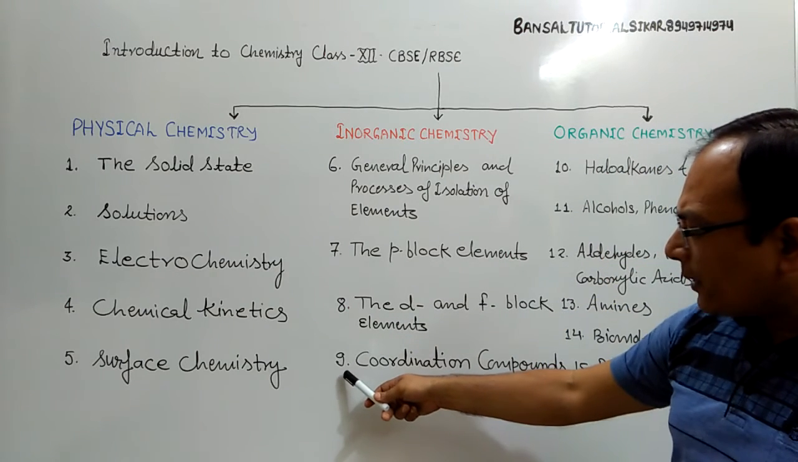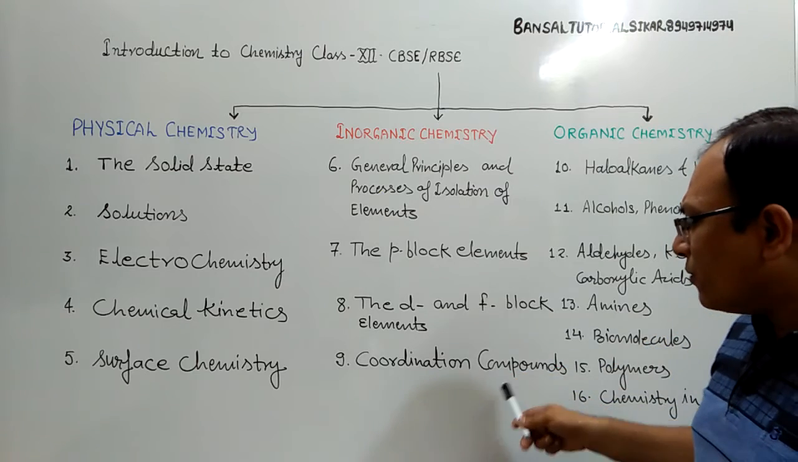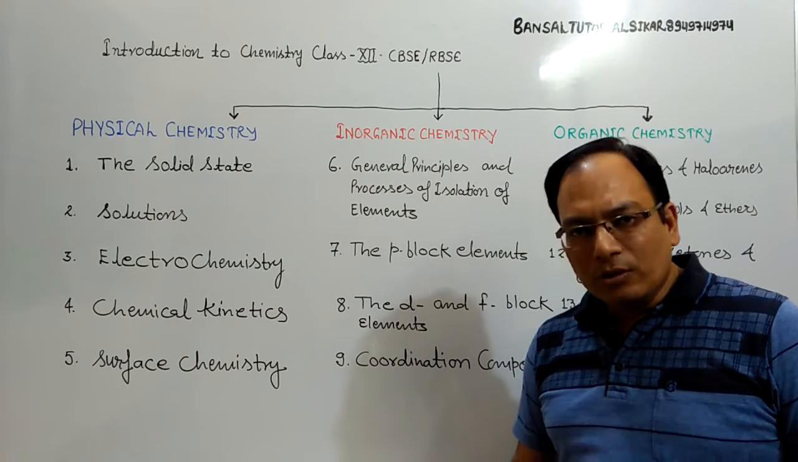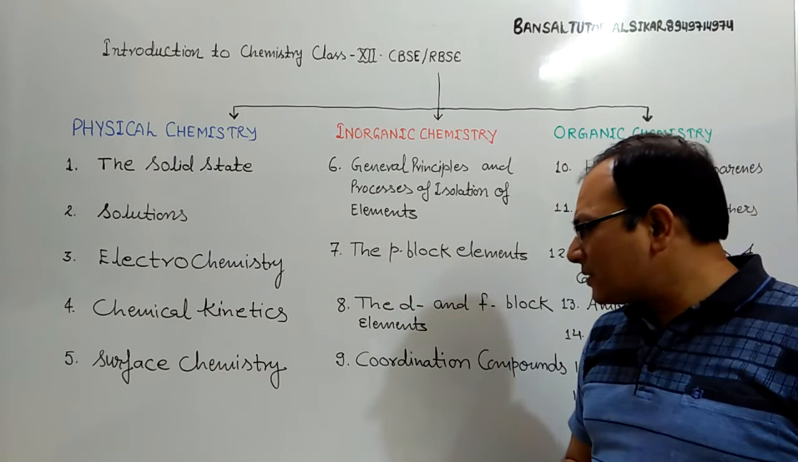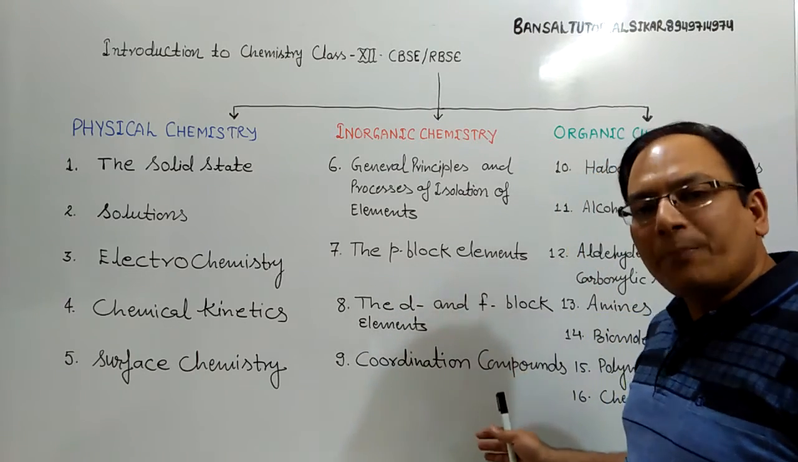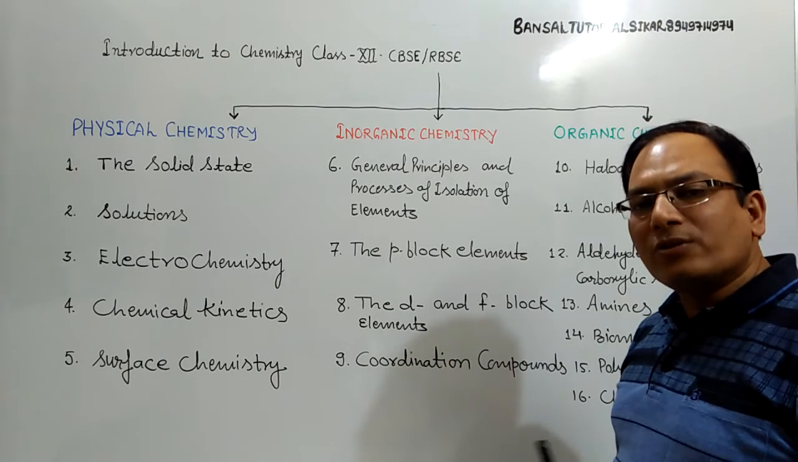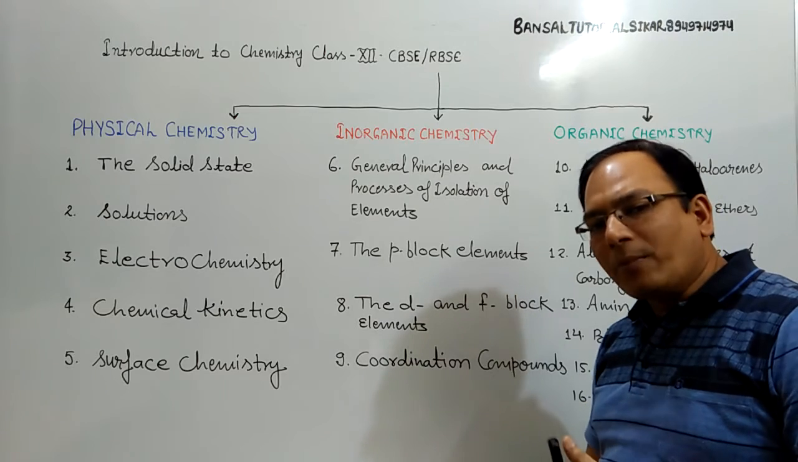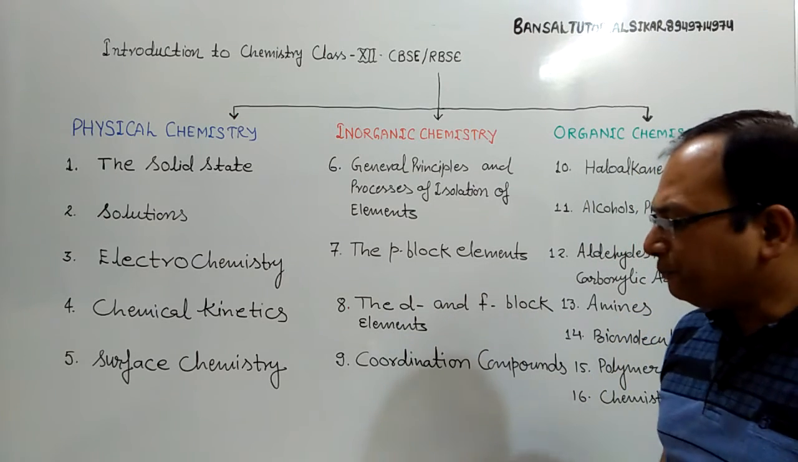Chapter number 9, coordination compounds. Coordination compounds are also known as complex compounds. So in this chapter we will discuss the coordination compounds, how these compounds are formed, how their name is formed. We will deal with this in this chapter.